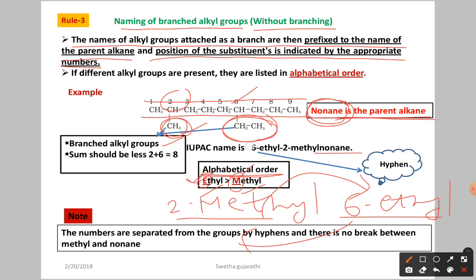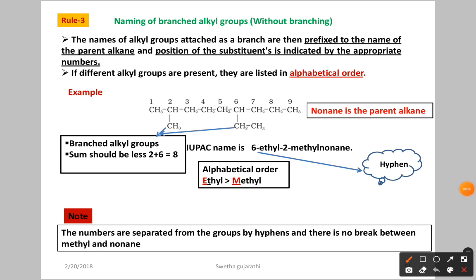You do not need to change the carbon numbers. At the sixth position we have the ethyl, so 6, and the number is separated with a hyphen, 6-ethyl. Then again a hyphen. Then at the second position we have the methyl, so 2-methyl, then the parent chain nonane.